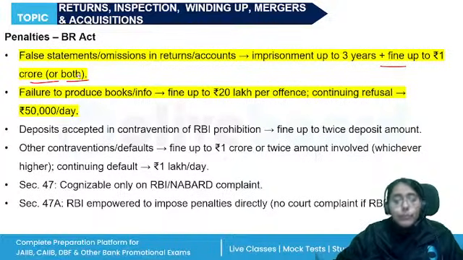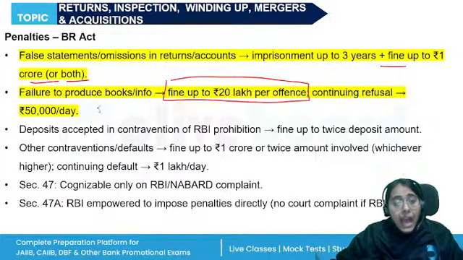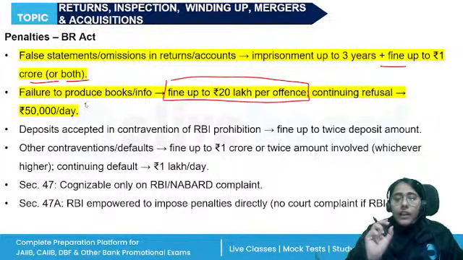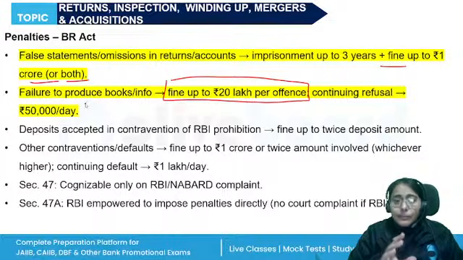So, failure to produce any book, account, document, statement, or if incorrect information is given, the fine can be up to 20 lakh rupees per offense. And if after receiving this order of paying the fine they still continue in the offense, then 50,000 rupees for every day during which the offense continues.